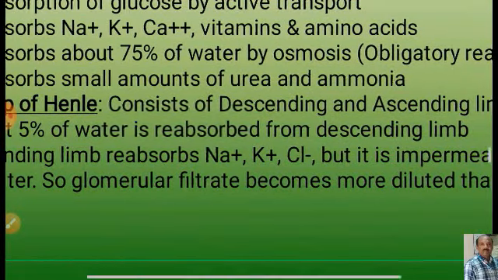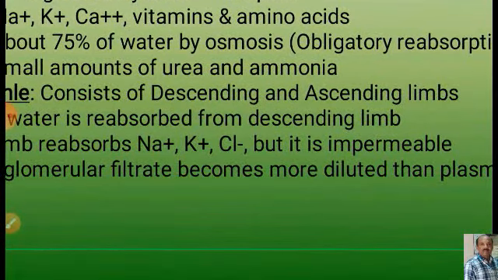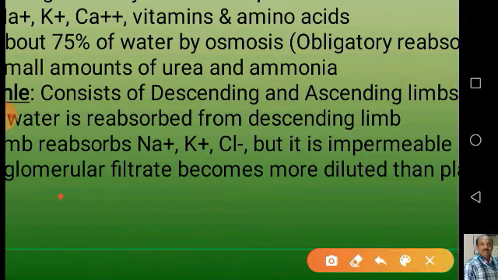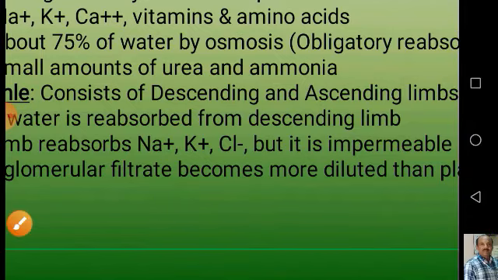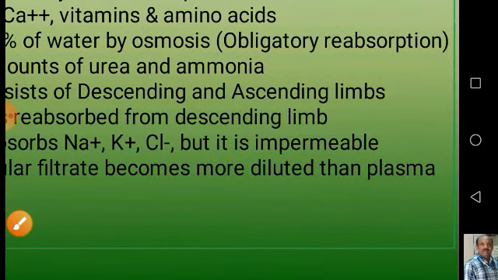So as I said earlier, when the filtrate moves from downwards to upwards, the glomerular filtrate becomes more diluted than plasma when it reaches the DCT.